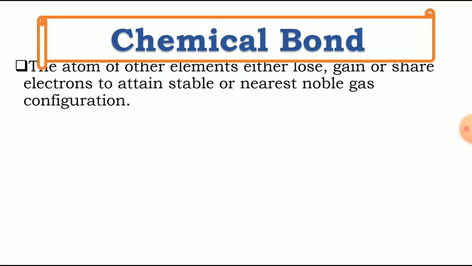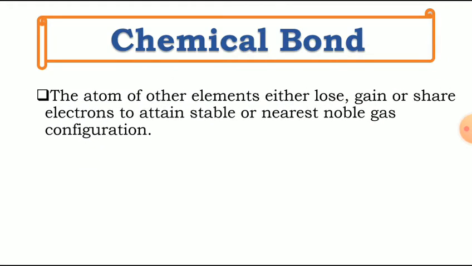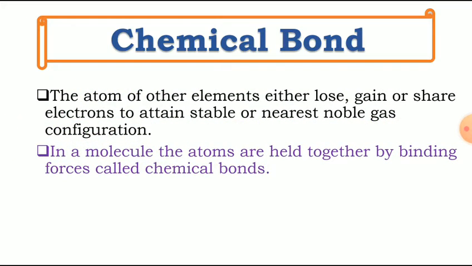Definition: in a molecule, the atoms are held together by bonding forces called chemical bonds. What is a chemical bond? In a molecule, the atoms are held together by bonding forces called chemical bonds. For example, sodium chloride. When the sodium chloride molecule forms, the atoms, that is sodium and chlorine, are held together by a particular binding force which is called what?